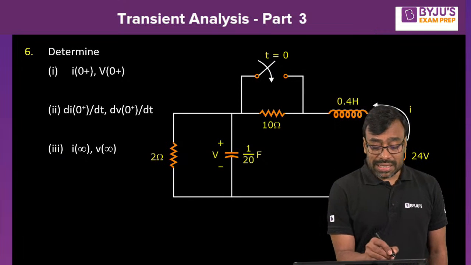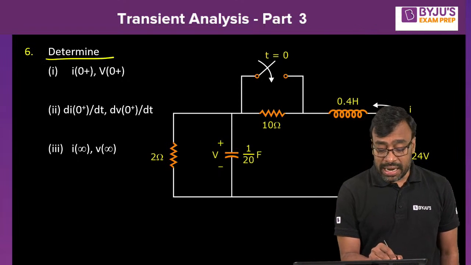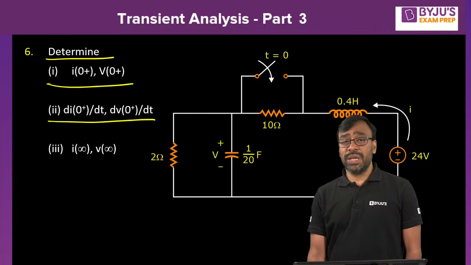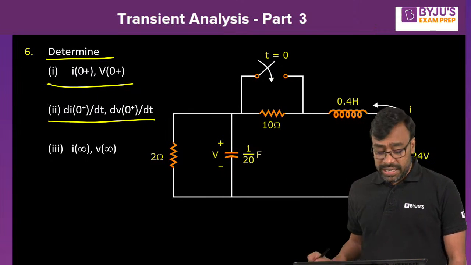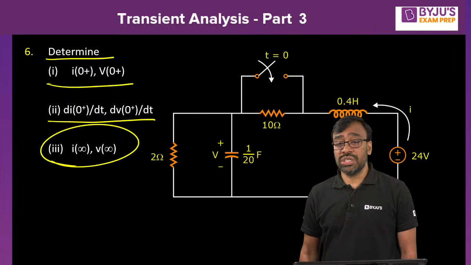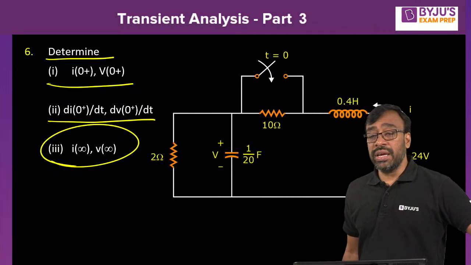Now tell me, what is it asking? Determine I of 0 plus, V of 0 plus, di of 0 plus by dt, dv of 0 plus by dt, I of infinity, V of infinity.